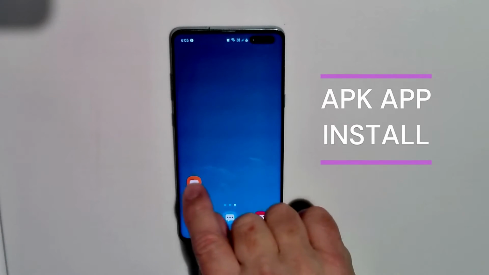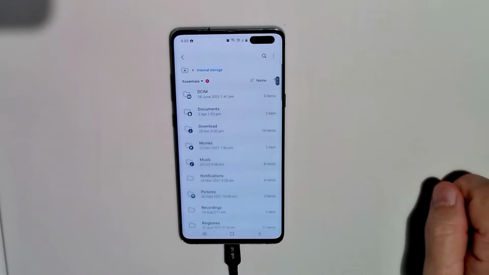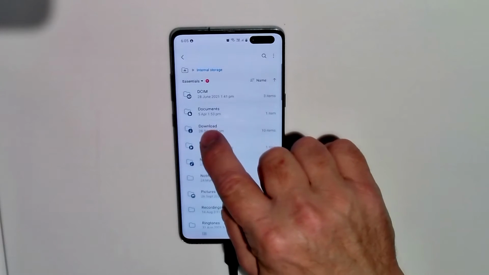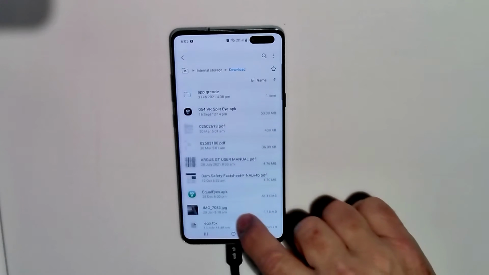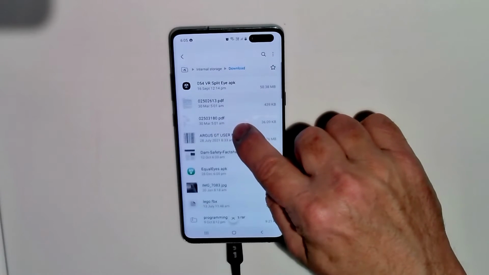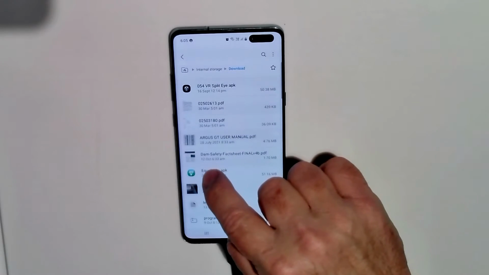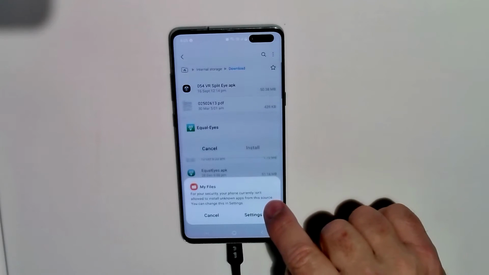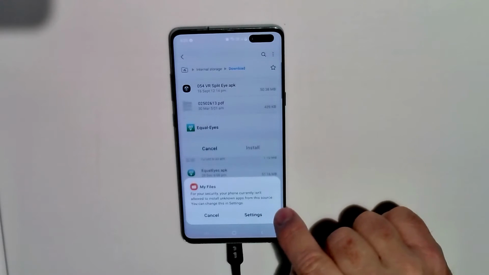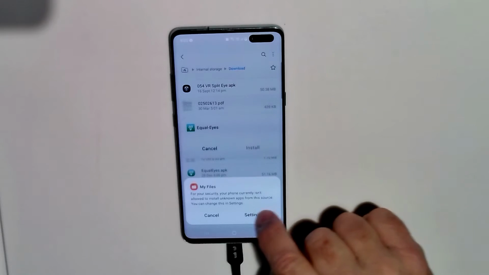Open the Android file browser and search for the download folder. Enter the folder and scroll the window to find the Equalize APK file. Tap on the Equalize APK file. As this application has not been obtained through Google Play, you may be prompted with an unknown source warning dialog. Providing you have obtained the file from Avalon Web VR, it is safe to continue.